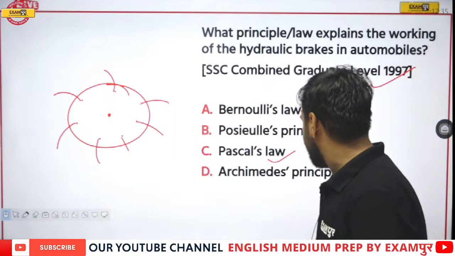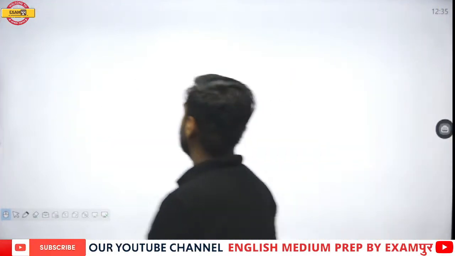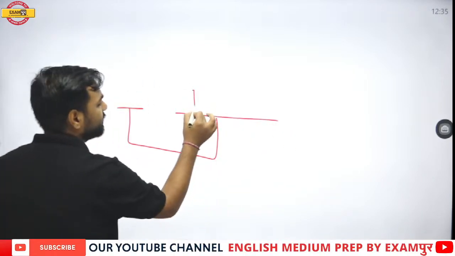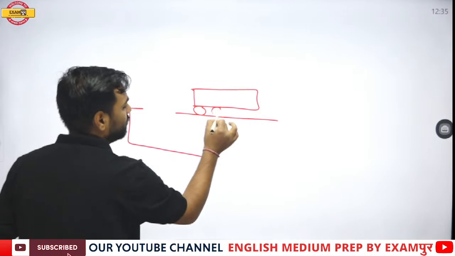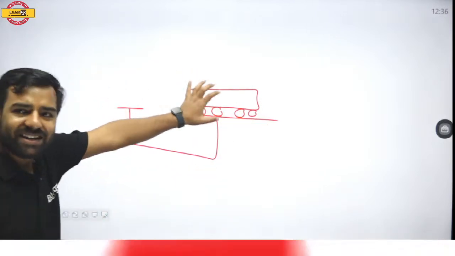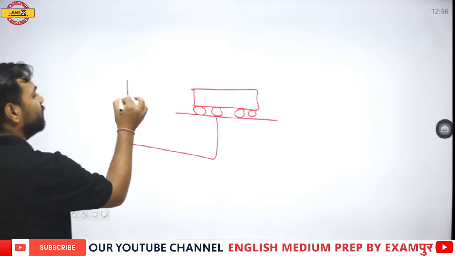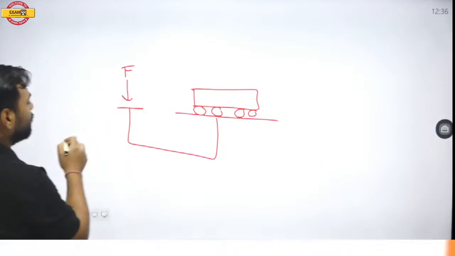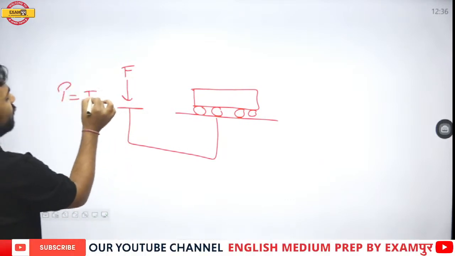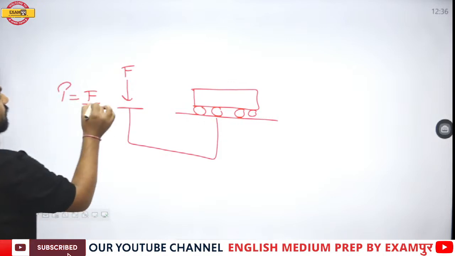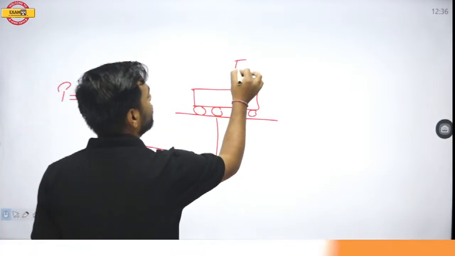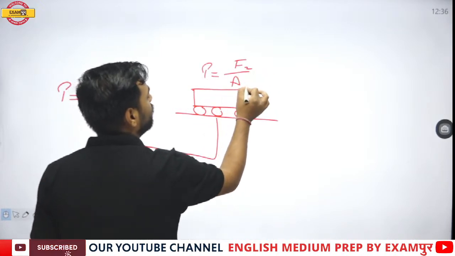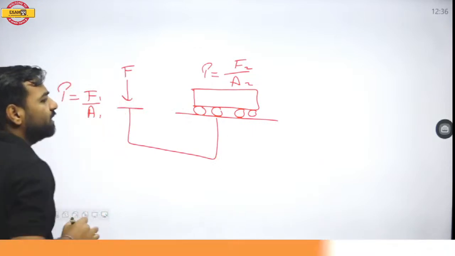If I talk about the hydraulic jack, what happens? There's a piston over here, and here's a car which is kept. Now my drawing is very good, you can check it. Let us assume this is a car, and there is a force applied on this part. Now this area is quite small, correct? So if I talk about pressure over here, it is force upon area. And this is again force upon area. This is again pressure. Let us assume this is F2, A2, then F1, A1.